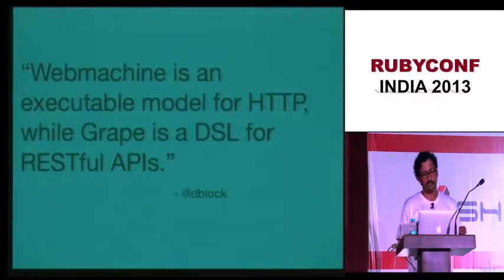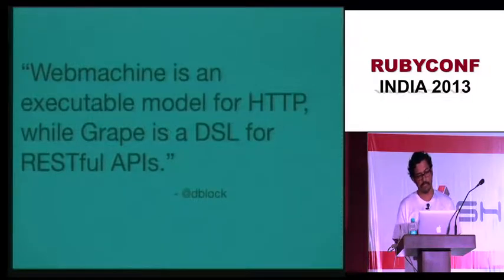You'll have to make your own decision by reading the whole article. But the thing is that Web Machine is an executable model for HTTP. You write your callbacks and create a state machine for HTTP. And Grape is a DSL for creating RESTful APIs. What I mean to say is that in Grape, you have a DSL.